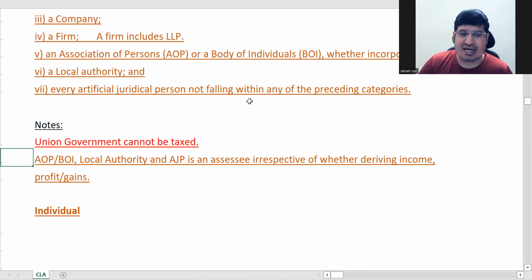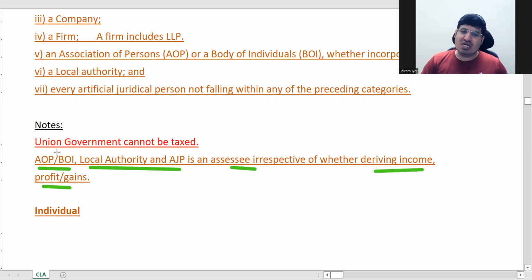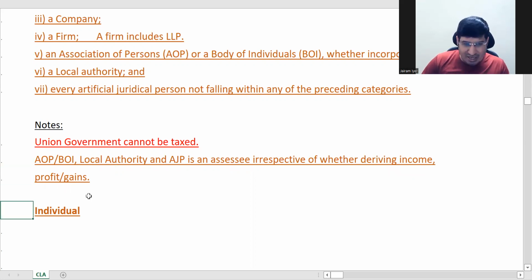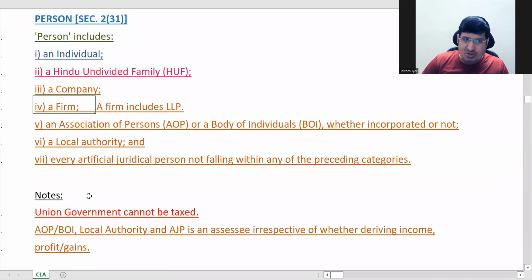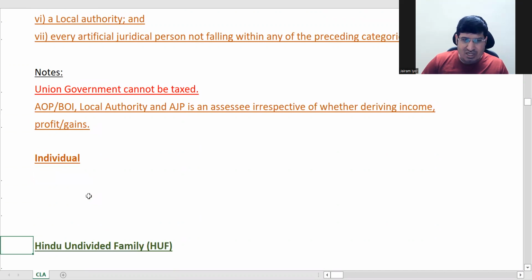And there is one more peculiarity: AOP, BOI, Association of Persons, Body of Individuals, Local Authority, and Artificial Juridical Person will be an assessee whether they are deriving income or not. This is just a general point, it doesn't have too much implication on us. So now we can start with each of these persons, understanding what is an individual, HUF. That's what we'll do now.